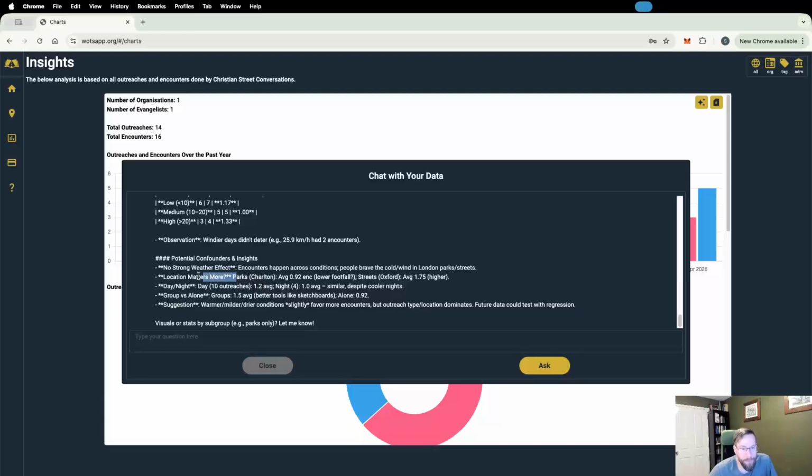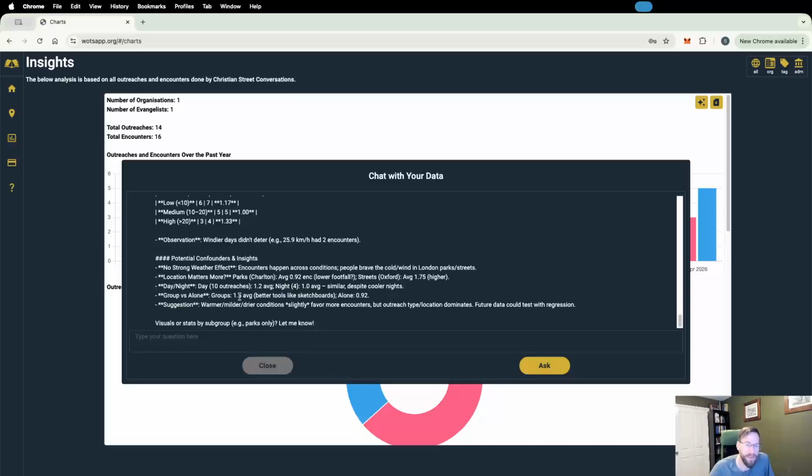And again, maybe for my situation where I mainly do outreaches in 2 different locations, one concentrated around the area of Charlton where I live, and the other one in Oxford Circus. And so maybe it's trying to find out some correlations there. There's day versus night. Interesting. Okay, so 10 outreaches during the day, 4 at night, but on average the number of encounters did not seem to be that different.